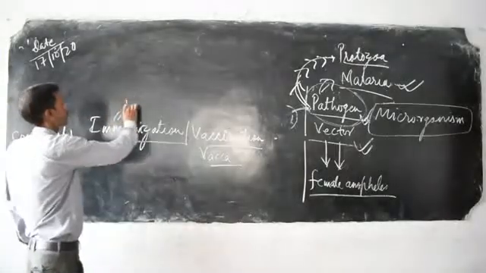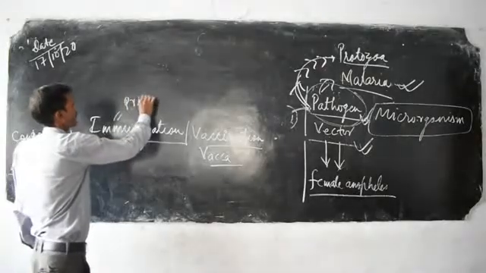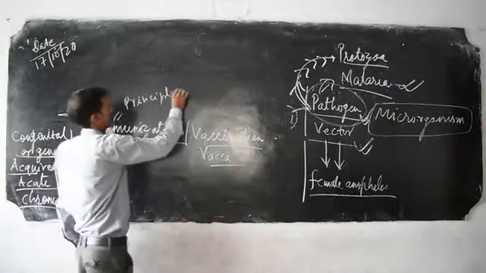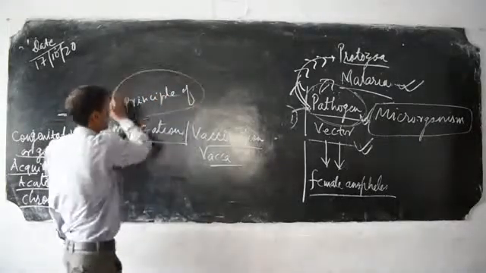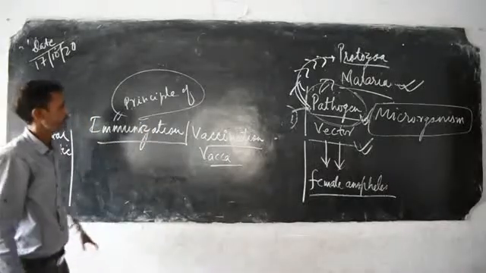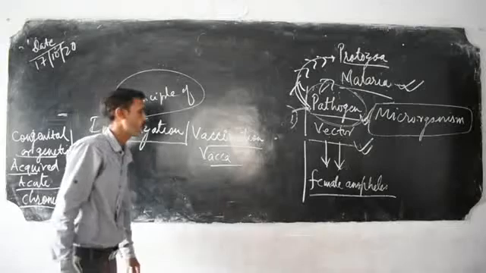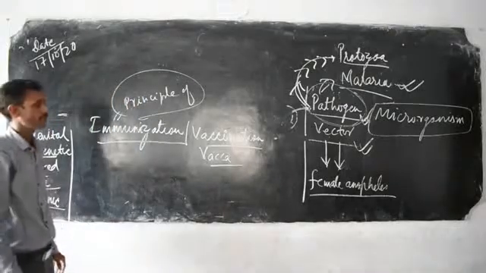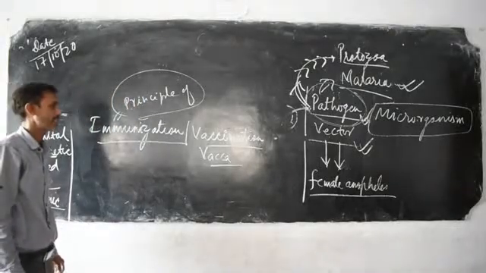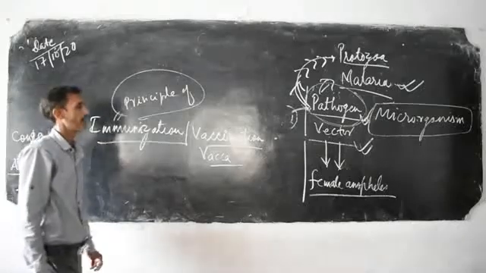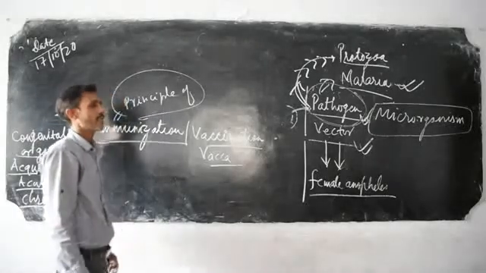What is the principle of immunization or vaccination? The same disease-causing microorganism is given through the vaccine, in a very small number.